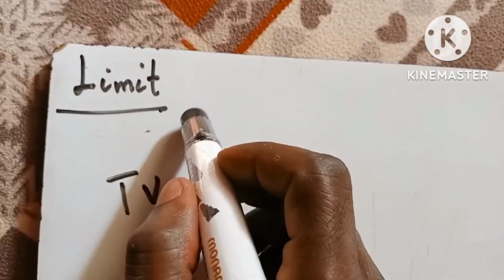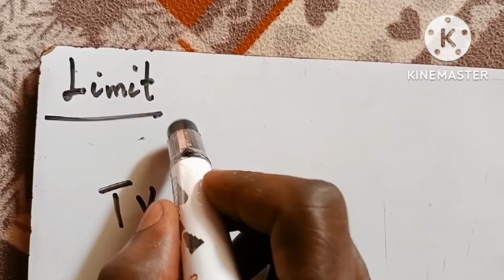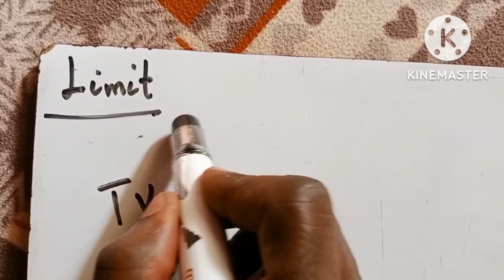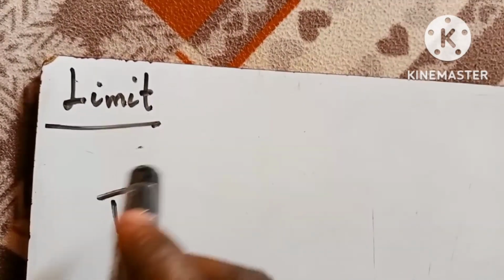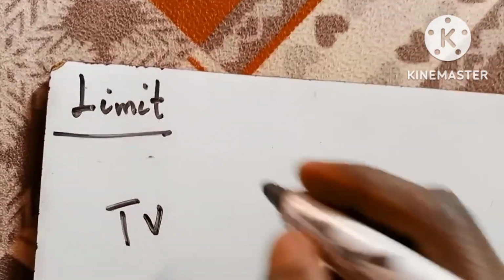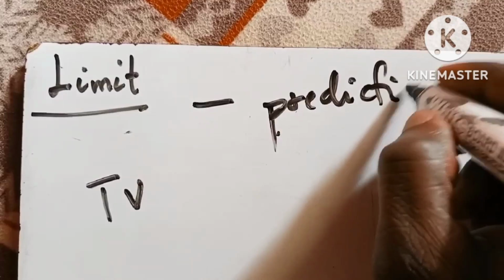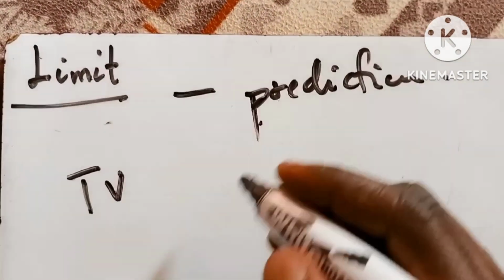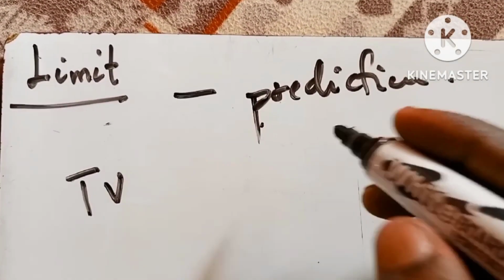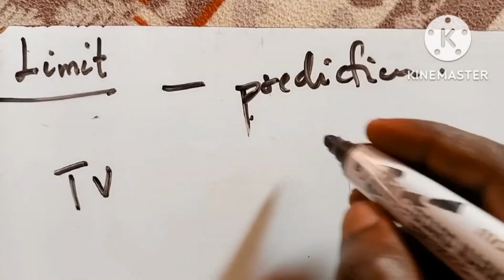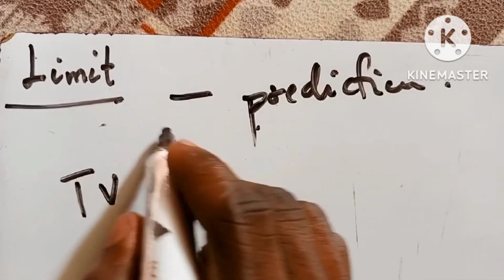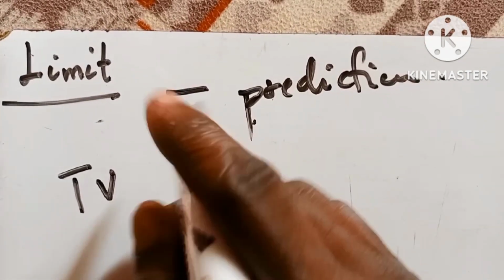But why do we need this limit? Where exactly do we need this limit? That is the most important thing here. We need this limit in mathematics for prediction, right? To predict something that we've not seen. So the meaning of this limit is our best prediction.